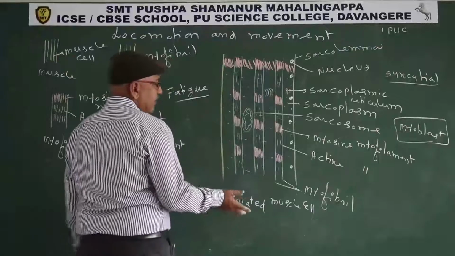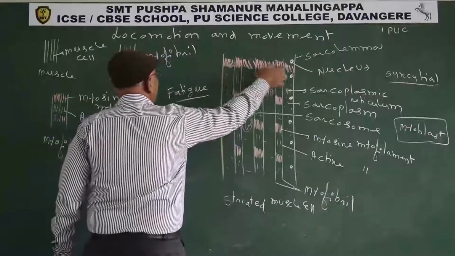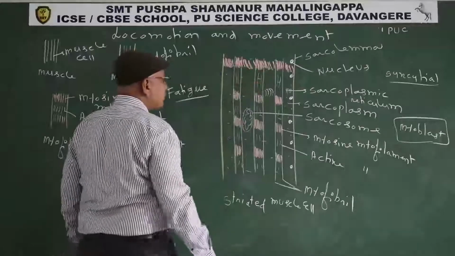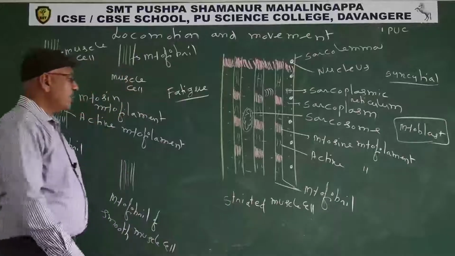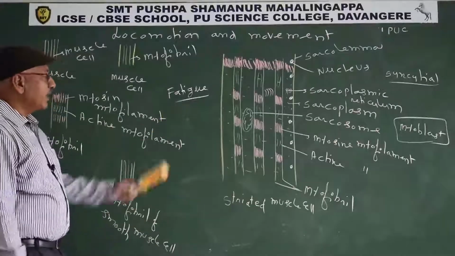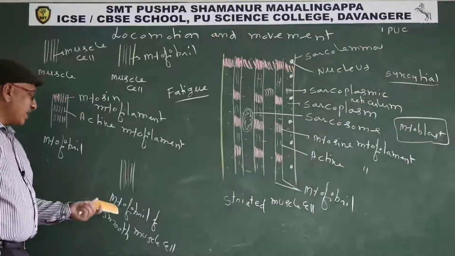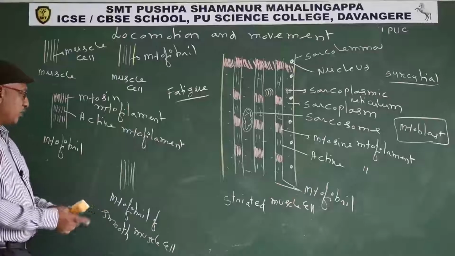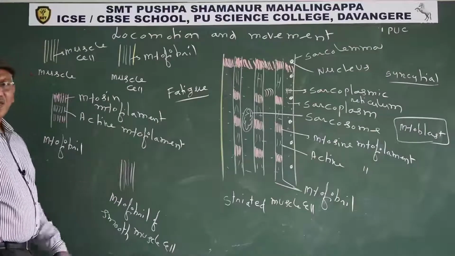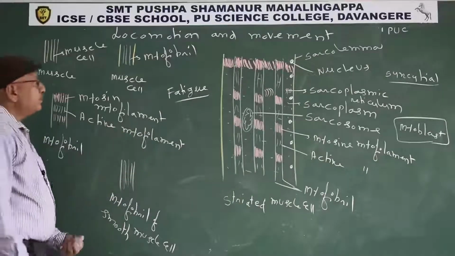So why striations? Striation means lines. In all myofibrils, myosin filaments present in a particular area coincide and appear as a line. That's why these muscle cells got the name striated. Striations appear in the striated muscle cell and cardiac muscle cell. Why do striations not appear in smooth muscle cell? In smooth muscle cell, myosin and actin myofilaments are arranged alternately. That's why striations are not seen in smooth muscle cell.